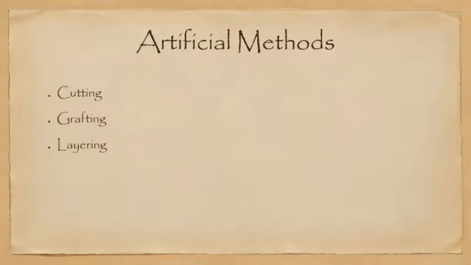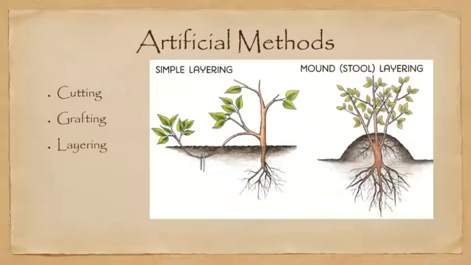We'll do layering first. As you can see, in layering, a part of the stem is covered with soil. Now the part which is covered with soil will develop roots. Once this develops root, it is detached from the main plant and it is grown as a new plant. So from the parent plant you are getting a new plant.